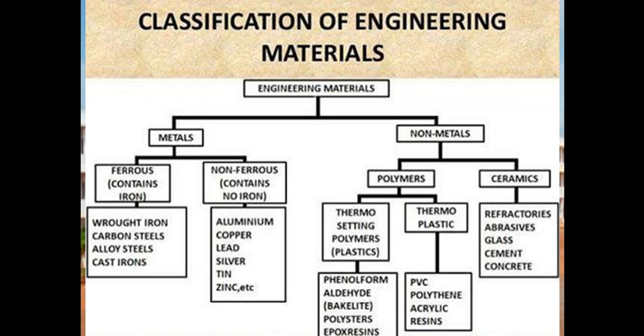Polymers are classified into thermosetting polymers and thermoplastics. Thermosetting polymers are again classified into phenol formaldehyde, also called bakelite, polyester, and epoxy resins. And thermoplastics are classified as PVC, that is polyvinyl chloride, polythene, acrylic, and resins.